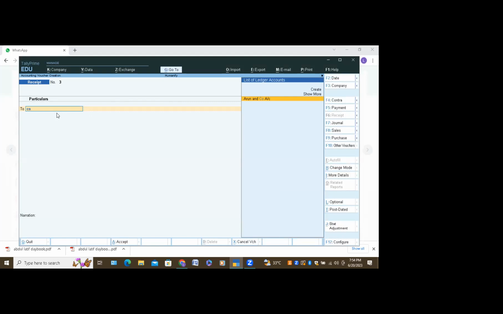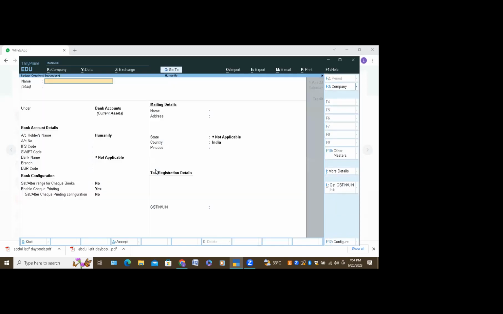Now, using Alt Tab, you have to create a ledger. Use Alt C, don't use a mouse. Alt C is creation from the keyboard. So for creating a ledger for commission received, you have to use Alt C. Don't use the mouse from here onwards.